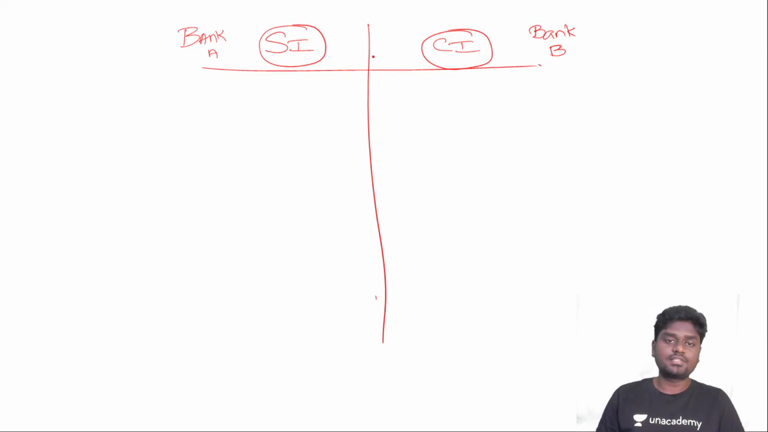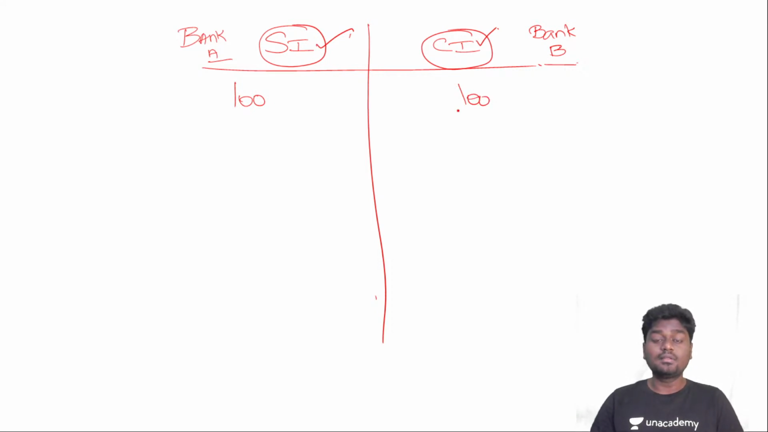So keep watching, stay tuned, and coming back to the example of simple and compound interest, I have two banks, guys, that is bank A and bank B. And in bank A they follow simple interest scheme, and in bank B they follow compound interest scheme. Okay, now what I do, I approach both the banks. I deposit 100 rupees in both the banks.